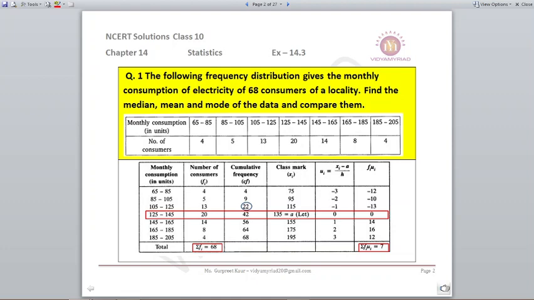What is Ui? Xi minus A upon H. Xi I know, I have found 75, A is 135 and H is 20. 20 is the difference between the class intervals. With this I will find Fi Ui, and the total comes out to be 7. So this is the table I have made, which will be helpful for finding my median, mean and mode.